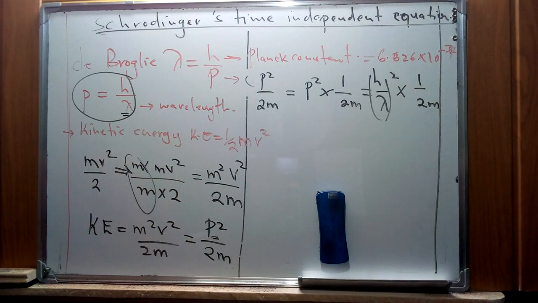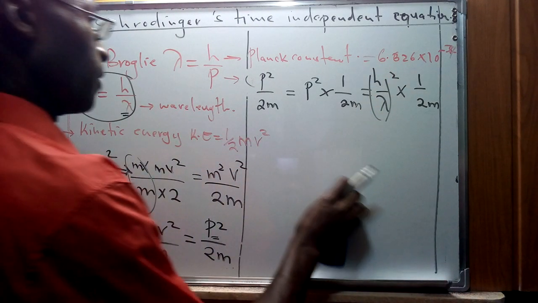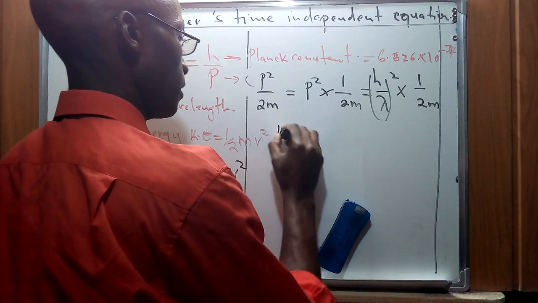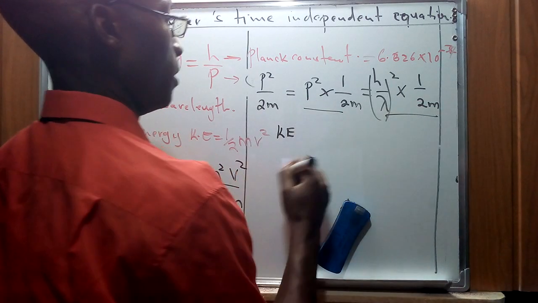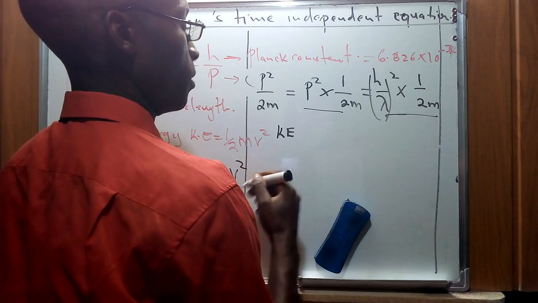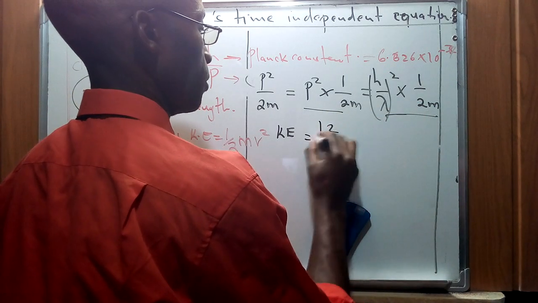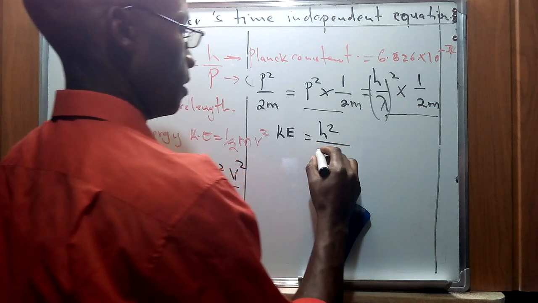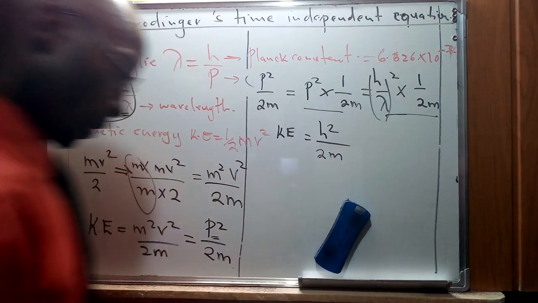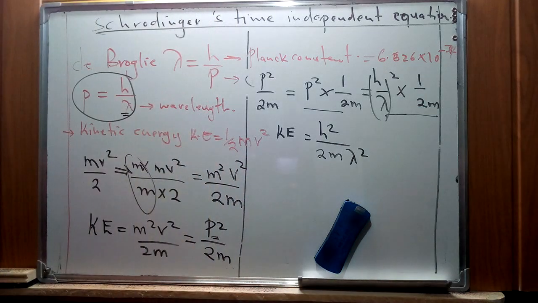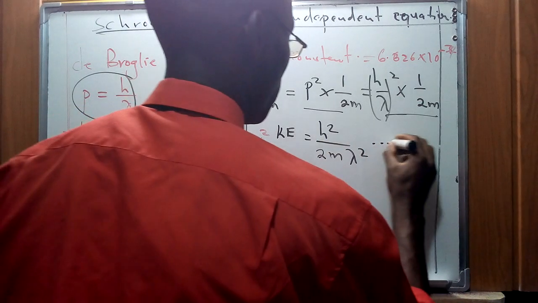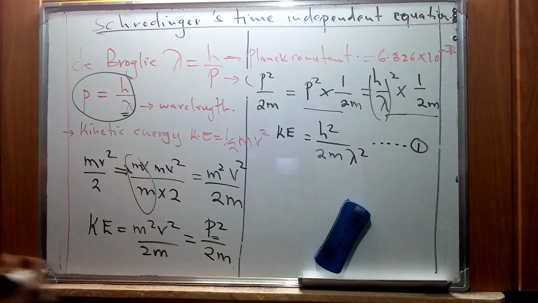So working through that equation, kinetic energy can be represented as h squared over 2m lambda squared. So this is going to form part 1 of our equation.